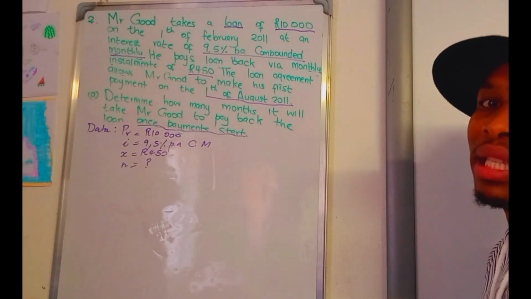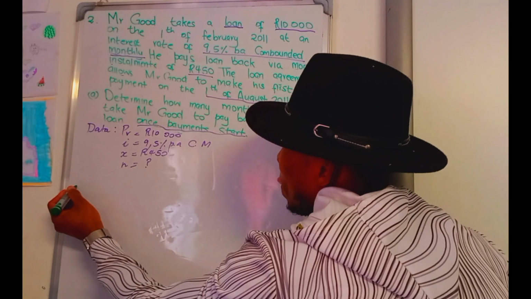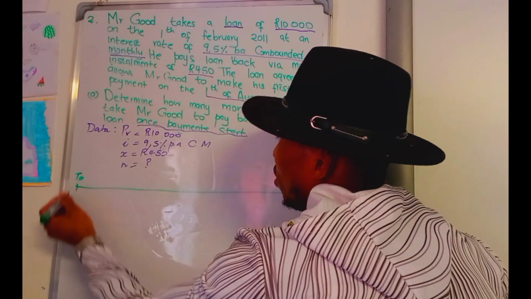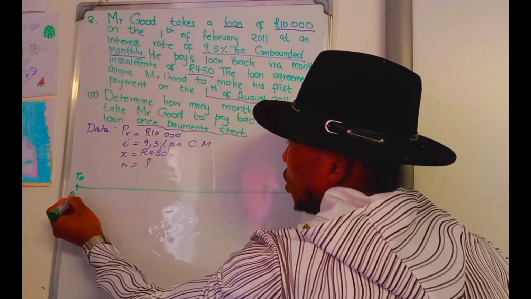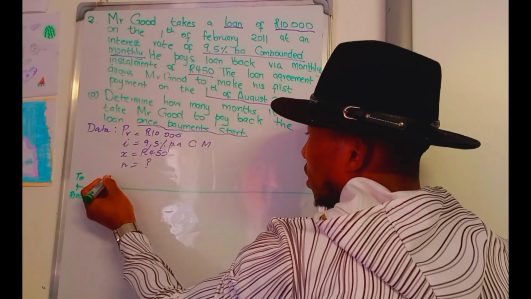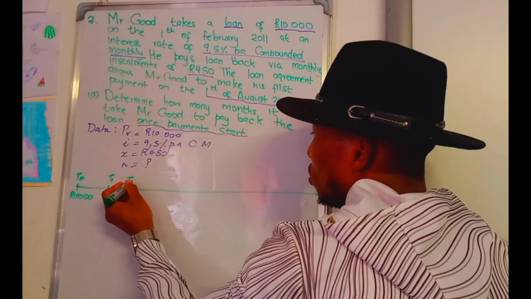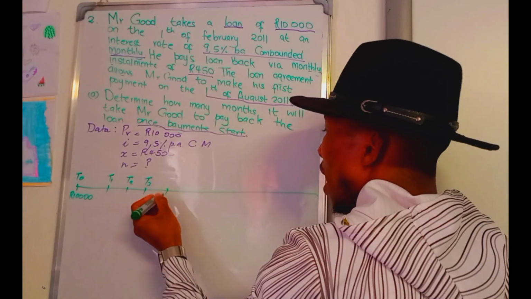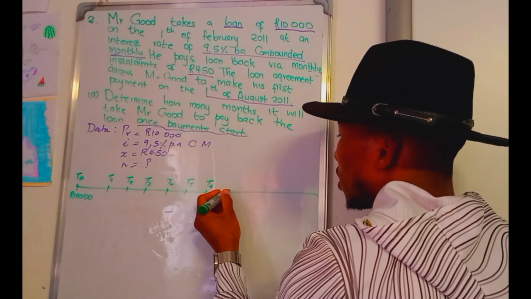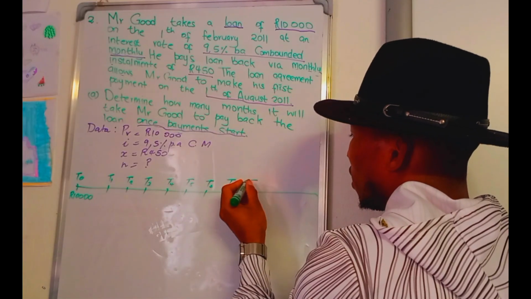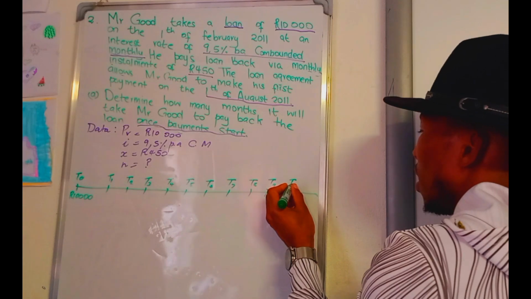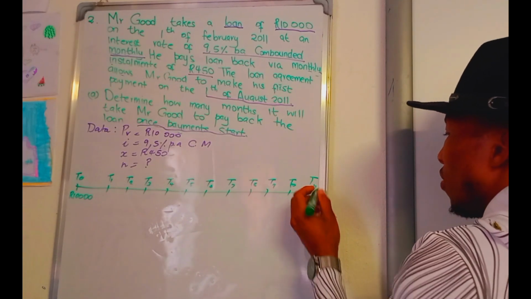Let's do the number line again. On the number line you have T0, which represents the loan of 10,000. Then you have T1, T2, T3, T4, T5, T6, T7, T8, T9, and T10, until Tn.